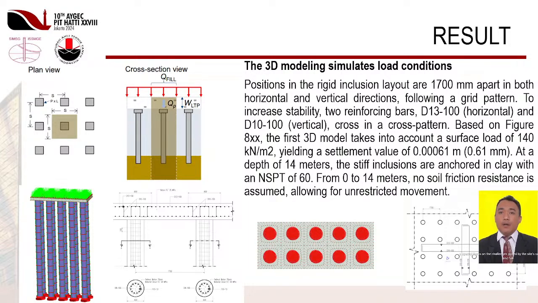Based on Figure 8, the first 3D model takes into account a surface load of 140 kN per square meter, yielding a settlement value of 0.00061 m. At a depth of 14 meters, the stiff inclusions are anchored in clay with an NSPT of 60. From 0 to 14 meters, no soil friction resistance is assumed, allowing for unrestricted movement.